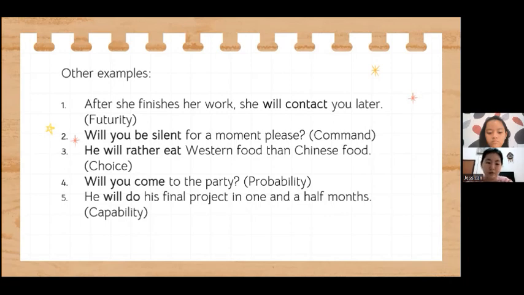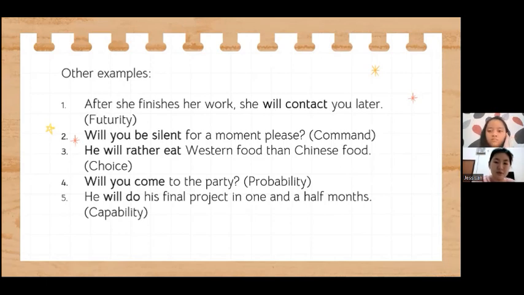There are even more situations where it is used, for example, to make a prediction about something in the future, or a belief, to state facts about what might happen in the future, or to say something in a spontaneous context. Okay, now let's see the other examples.